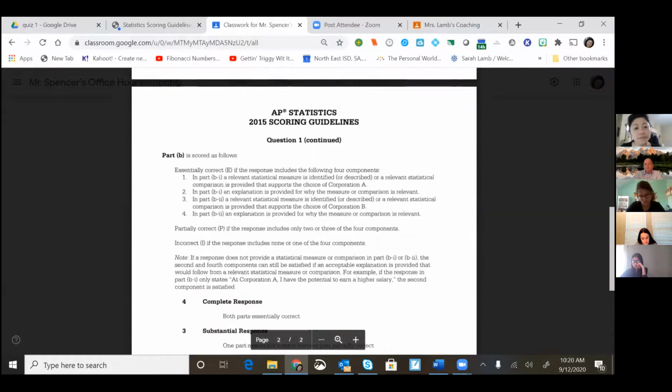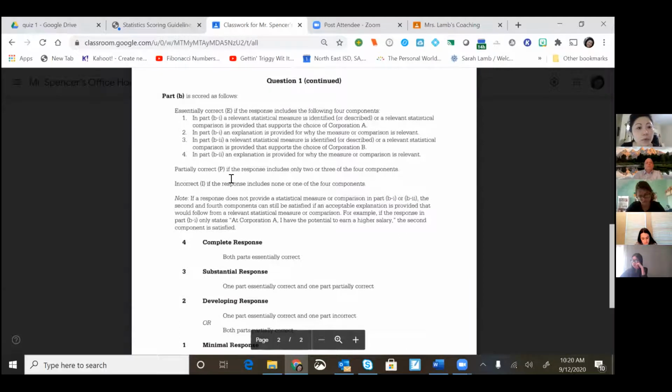For Part B, for getting your essentially correct, you have to make sure that it is justified with some statistical measure. So you can't just say, I have a potential higher salary at A. You have to give some sort of statistical measure to back that up. That is what justifying your answer means.